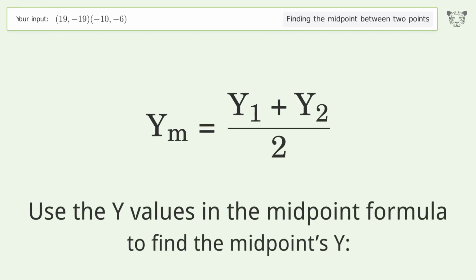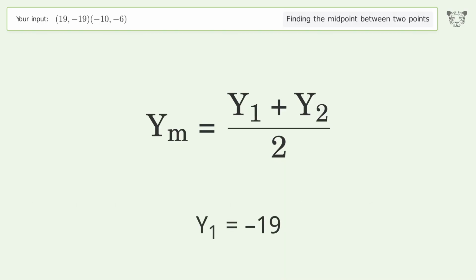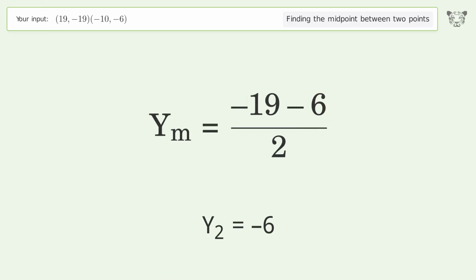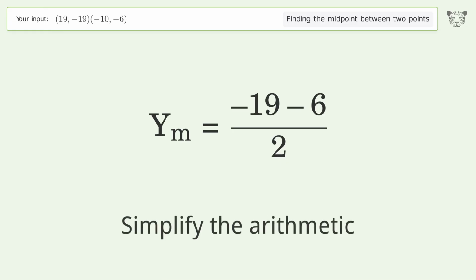Use the y values in the midpoint formula to find the midpoint's y. y1 equals negative 19. y2 equals negative 6. Simplify the arithmetic.